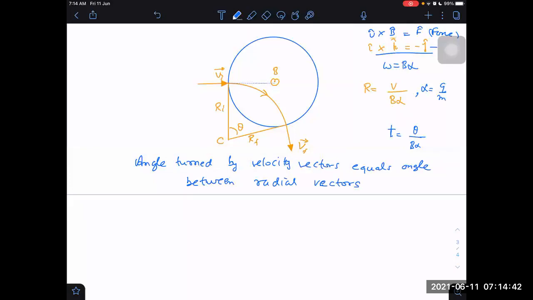Lesser angle turned, lesser time spent. This is the radius of the cylindrical region. r is the radius of the path. Radius of path is the same only, but the position vector is different initially and finally.